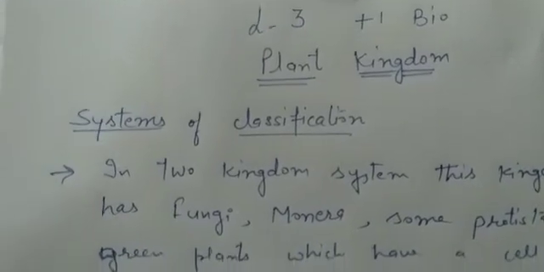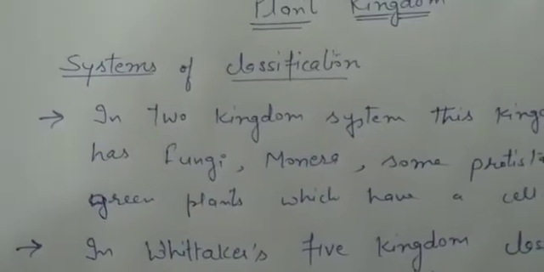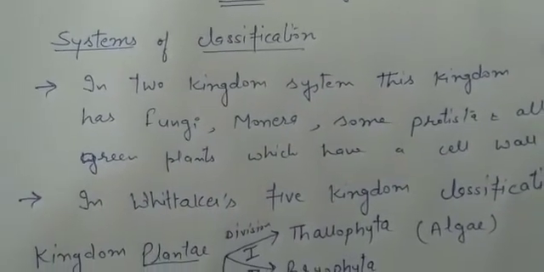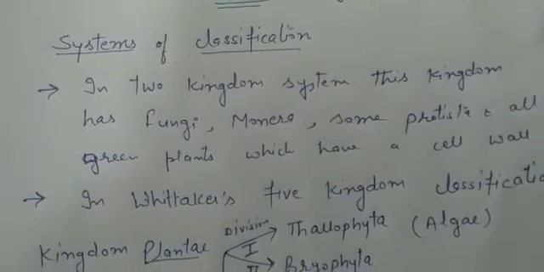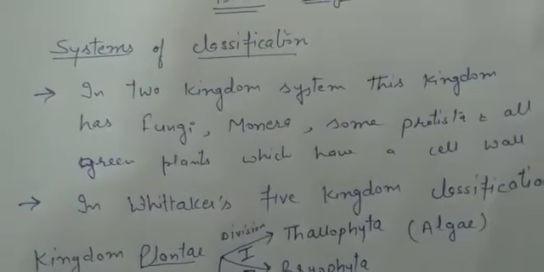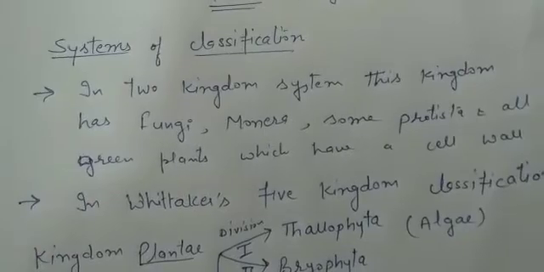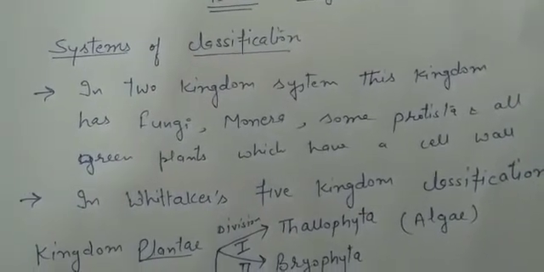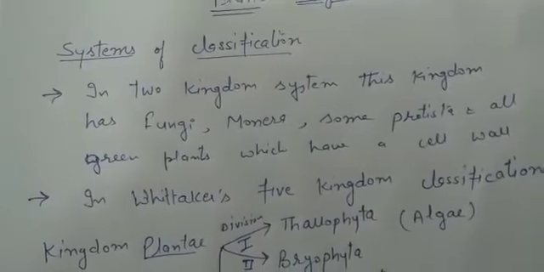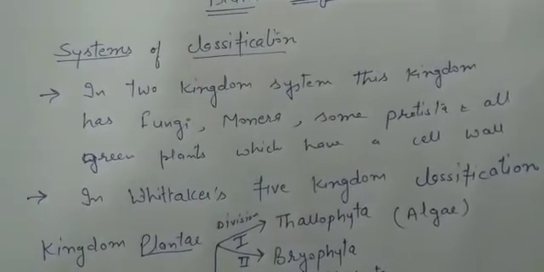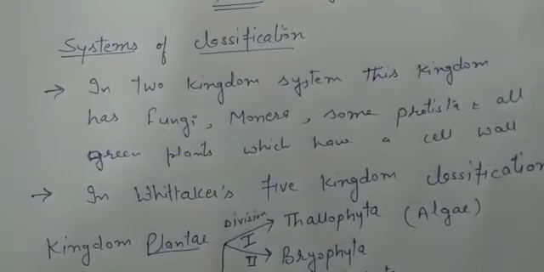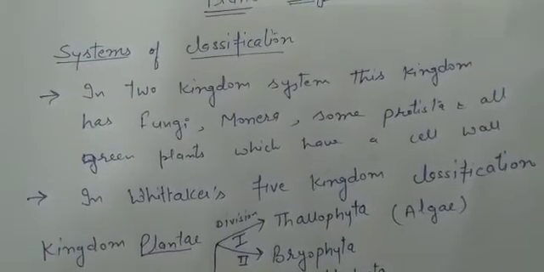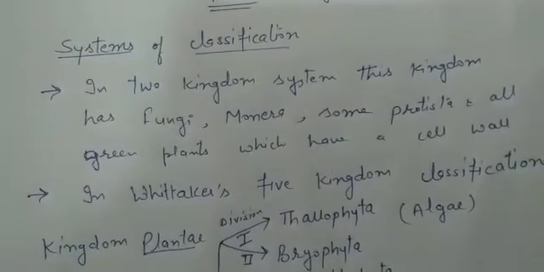Now, firstly, we'll discuss the systems of classification, means how the plants are classified. Beta, if we talk about systems of classification, in the two kingdom system, the plant kingdom has fungi, monera, protista, and all green plants included. You might remember the previous chapter. In that, firstly, we had only the two kingdom classification system. So in two kingdom, all green plants, fungi, monera, and protista are kept in one group.